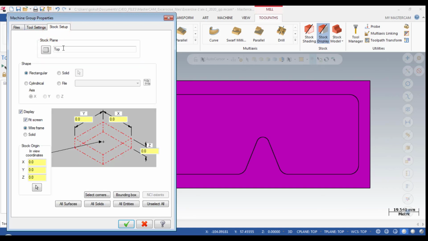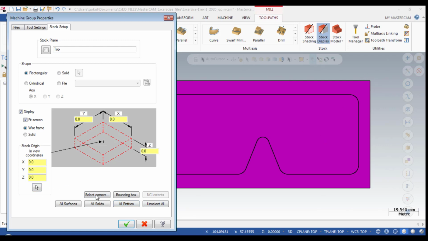This is the stock setup, which is in the nearby tab. The stock plane we should not change; it stays as top. For the shape, there are options, and cylindrical is used for turning. Now we are using rectangular because it is an aluminum bar and does not have a raw material.